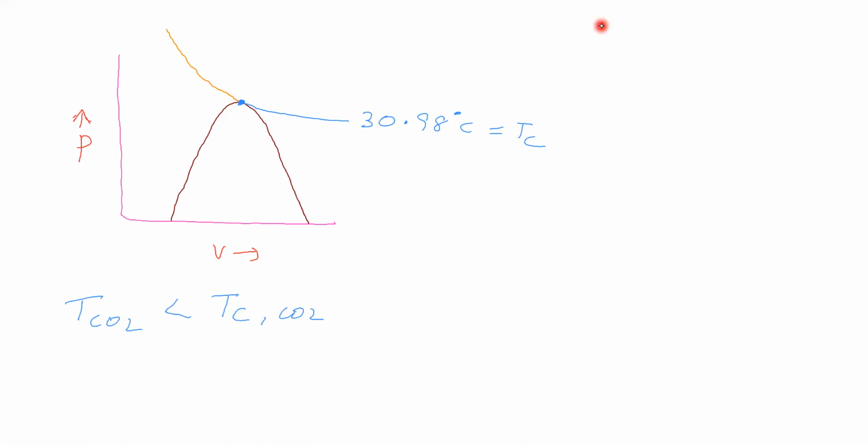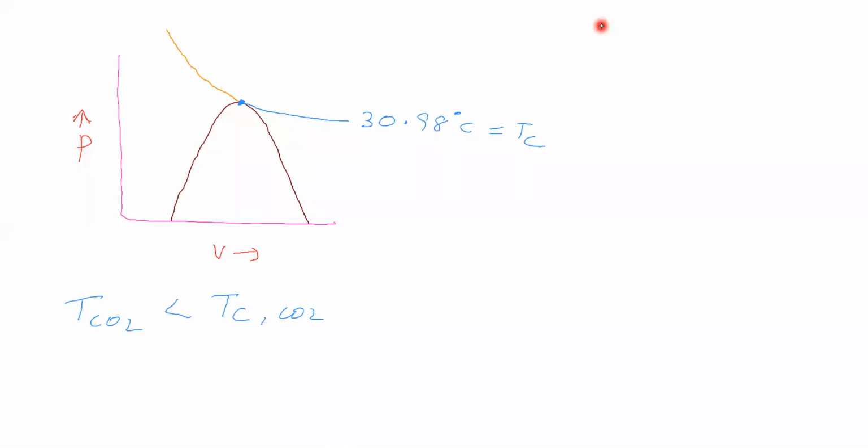Now see, the critical temperature of carbon dioxide is given, that is 30.98 degrees Celsius. Now we are taking the temperature of carbon dioxide gas as less than the critical temperature. Now we will take a point. Does the point come over this curve, above this curve, or below this curve? What do you say? One student says above this curve. One student says below this curve.